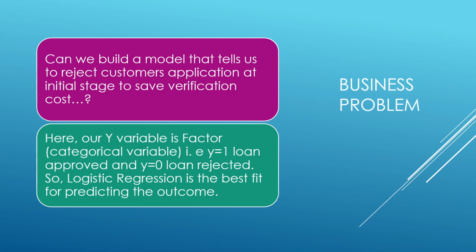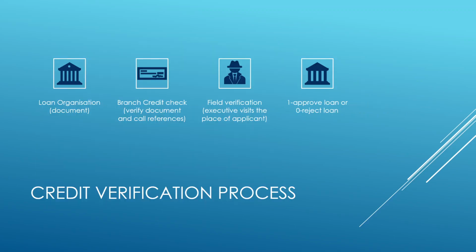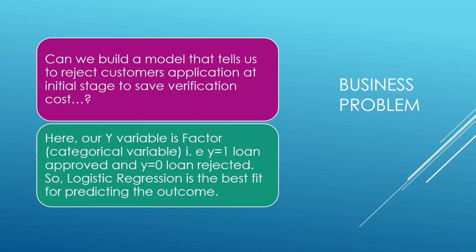So here the business problem was, can we build a model that tells us to reject the customer's application at a very initial stage of verification to save the cost? In simple terms, can we reject the application from the stage when we check the documents? Is there any probability that we can reject the loan? Many times, no. This is more important, as it saves the verification cost.